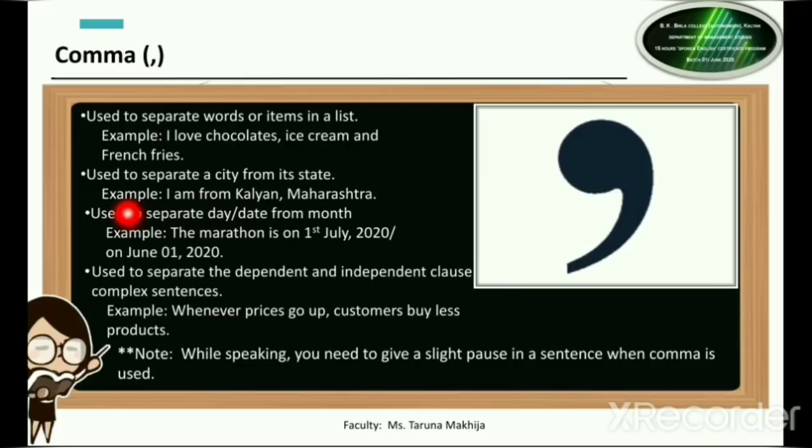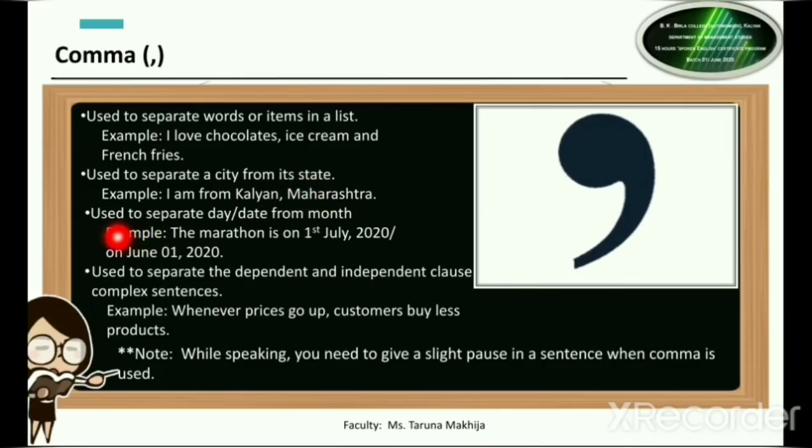Like for example, I have written over here, I am from Kalyan, Maharashtra. Similarly, you may write, I am from Thane, Maharashtra. I am from Mumbai, Maharashtra. I am from Kolhapur, Maharashtra. But whenever you're putting the name of your city, after the city name, you need to put a comma and then the name of the state. So a comma is also used to separate a city from the state.